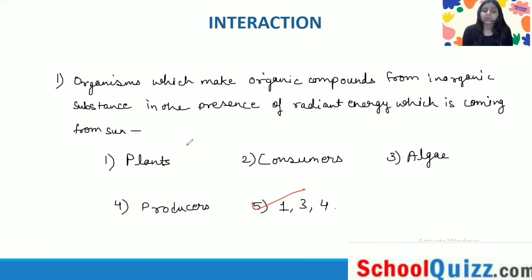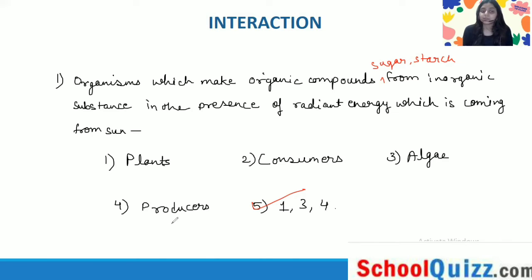Why? Because we have learned in the producers that all those plants and algae prepare their own food, making organic compounds like sugar and starch from inorganic substance like solar energy. So they are called the producers.